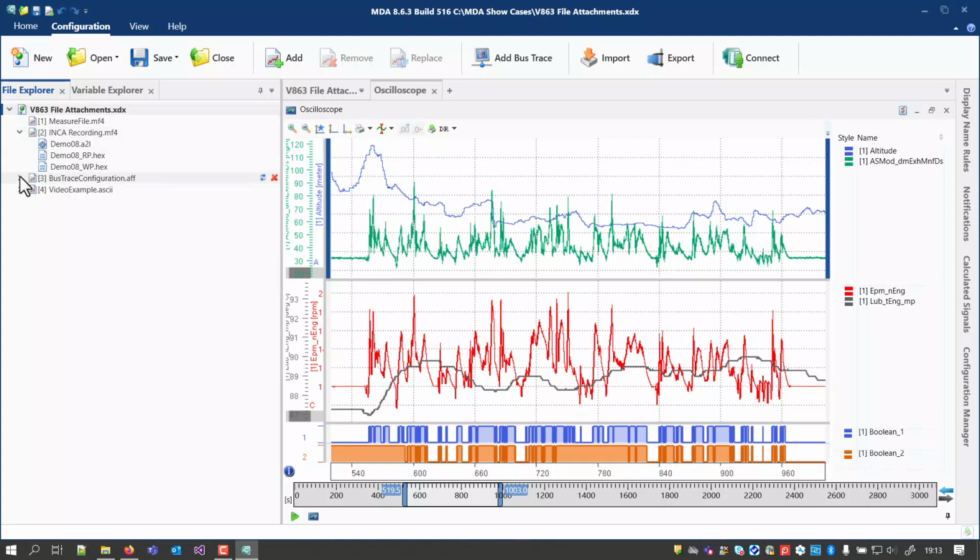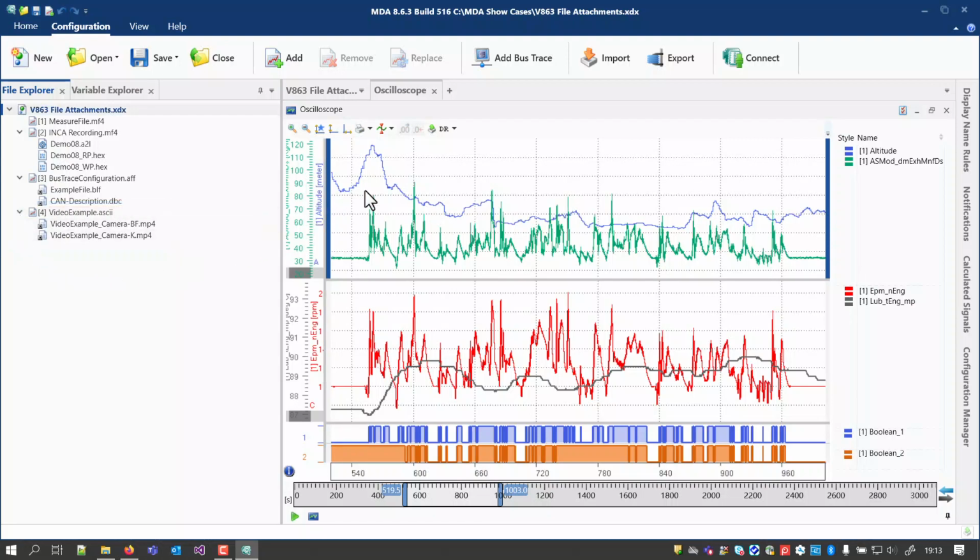Now, with MDA 8.6.3, also referenced and linked files are listed. For example, in case of an AFF file entry, these are the bus trace file as well as the CAN bus description file. The small arrow shown as overlay for the file icon indicates the reference towards an independent file. As another example, references to video recordings can be mentioned.